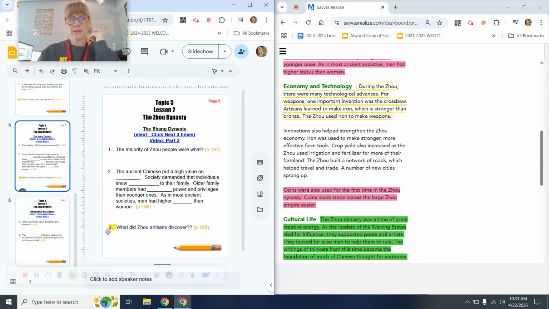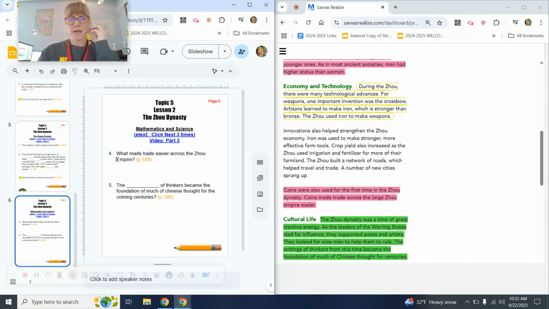Number 3, this is a mastery check question. What did Zhou artisans discover? You'll find the answer in this circled yellow paragraph. And number 4 on the next page, what made trade easier across the Zhou Empire? You'll find that answer in this pink 2 sentences.